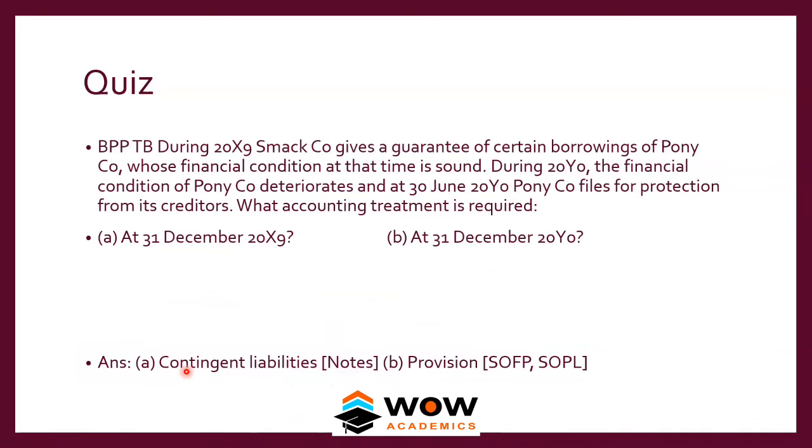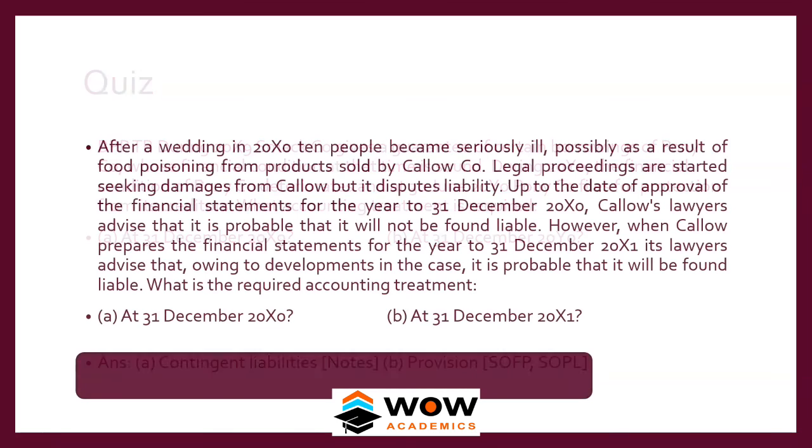Okay, so he says that in the first case we will create a contingent liability. As we have given a guarantee, we will just create a contingent liability, and in the second instance, in 2020, we have to create a provision because he might fail to pay and we have to pay for it. So we'll start from this case.